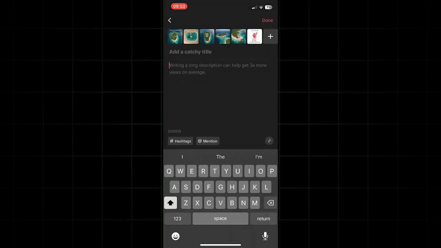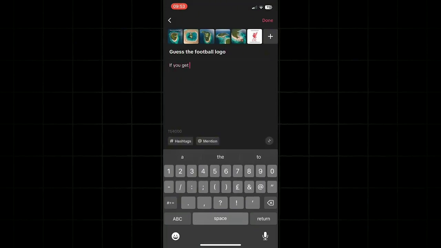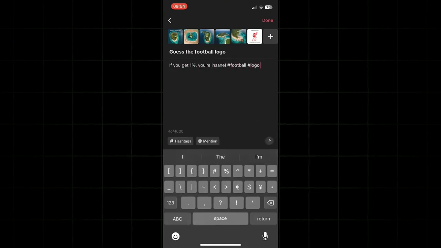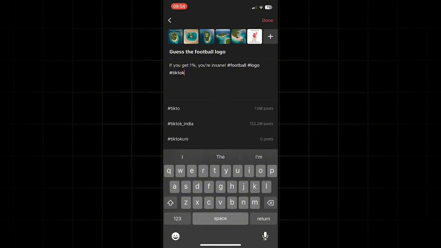Alright guys, last page. On this one, you want to go ahead and add a title and a description. This can literally be whatever you want, just make sure that it's somewhat relevant. You also need to add tags to the description, as these give you an extra boost. Now with that done, post your video, and we're done.